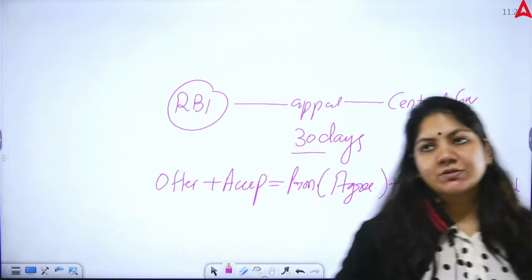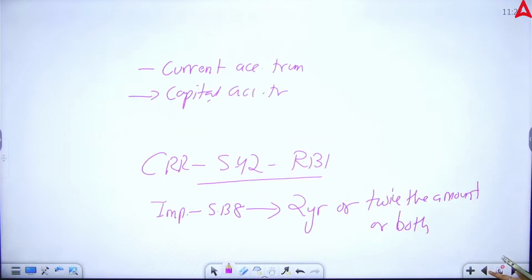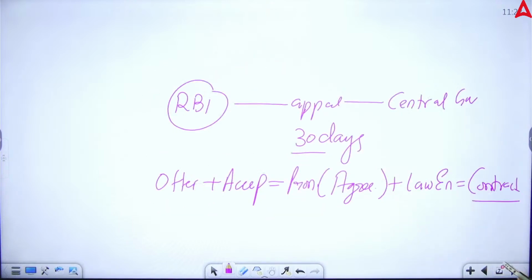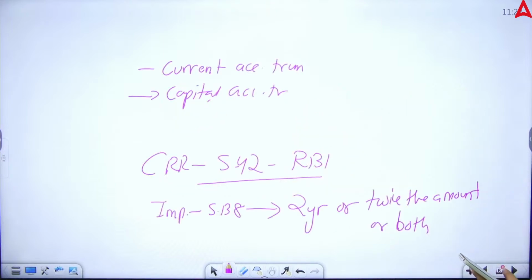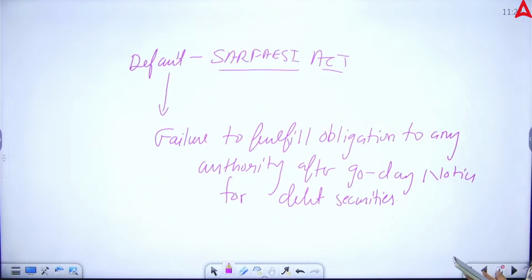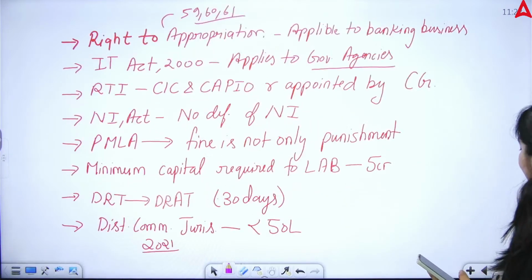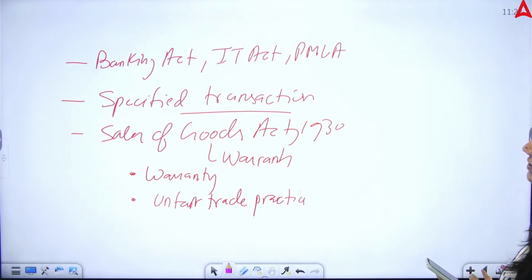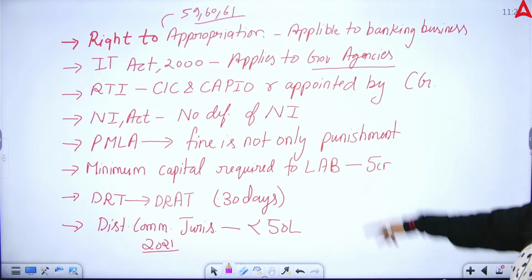So class, these were the questions that were asked. Again I'm saying: appeal from RBI, contract formula, capital and current account transaction, CRR given in section 42 of the RBI Act, the imprisonment of section 138, the purpose of the RH Patil committee, section 35 of the RBI Act, and the definition of the SARFAESI Act. So many questions were asked from the SARFAESI Act.